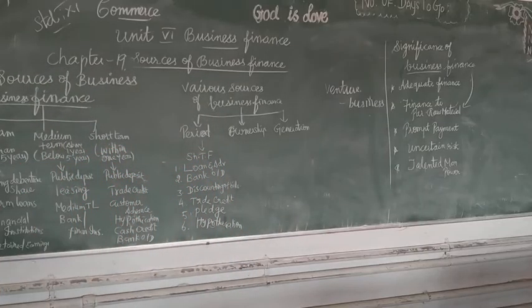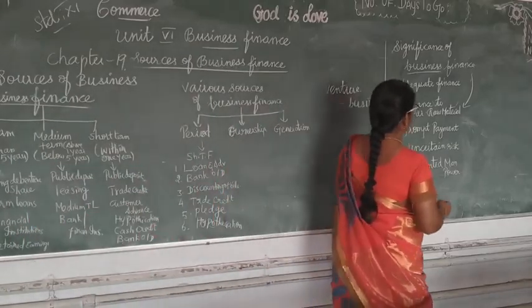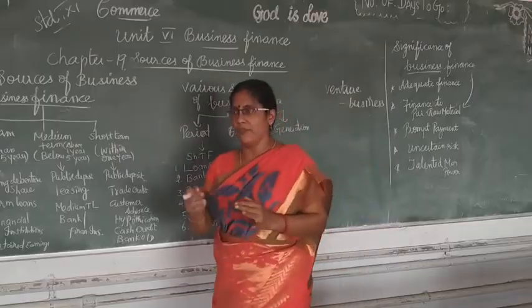Then next, the business firm can meet financial liabilities. What are the liabilities they have in the business? They have to make prompt payment of salary, wages and other day-to-day expenses, all the stationery expenses, printing expenses, everything in time, with the help of sound financial support. For that reason, we need business finance.